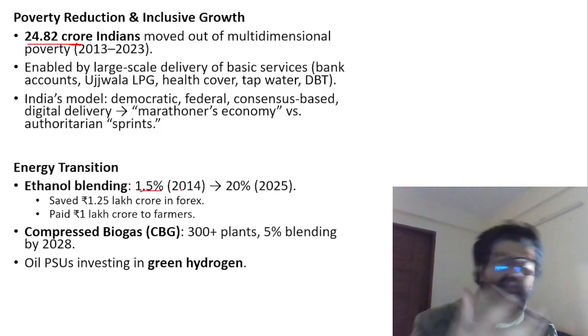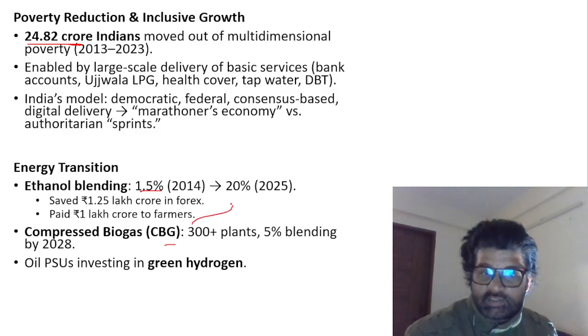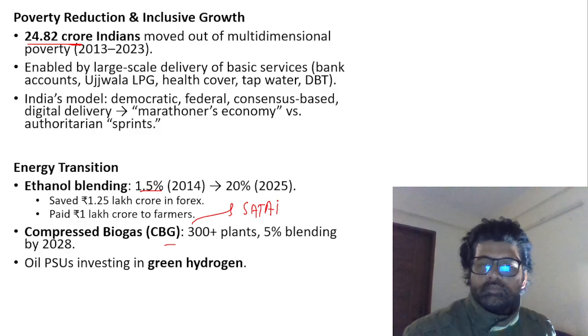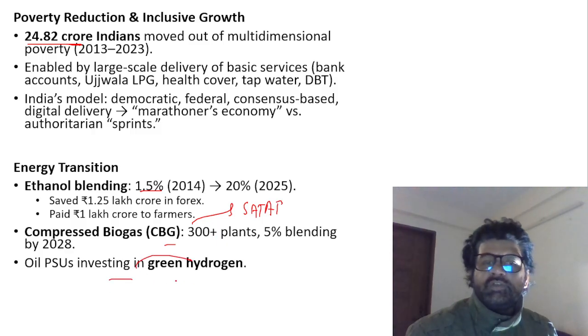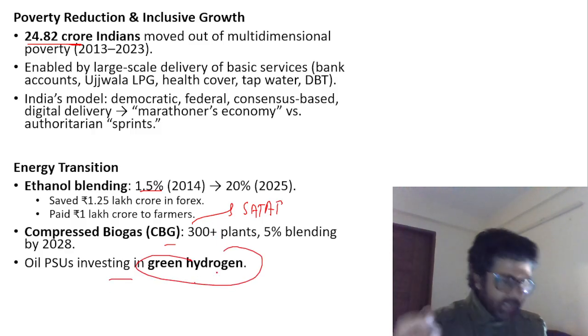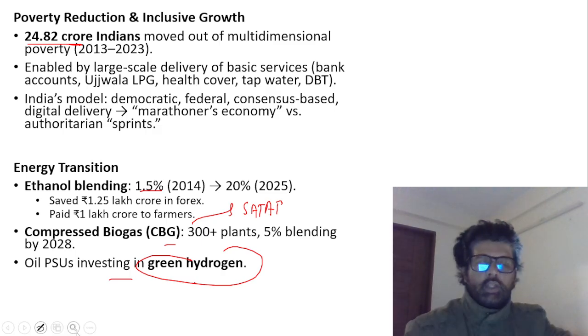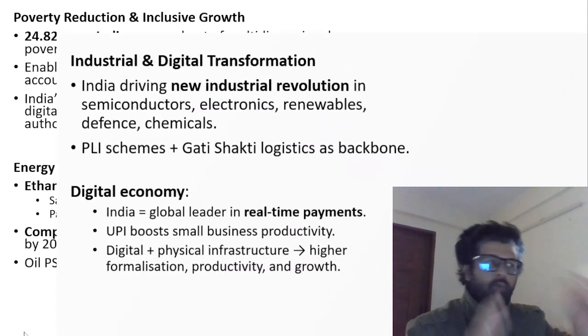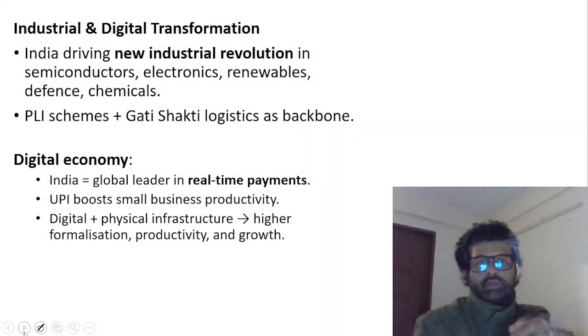Ethanol blending is happening, saving us money, compressed biogas, SATAT scheme launched in 2018, oil PSUs investing in green hydrogen, all the things which we have read. And that's why when you accumulate all economy related articles, environment related articles at one place, it helps in revision. The same things which we have discussed earlier are repeating now.